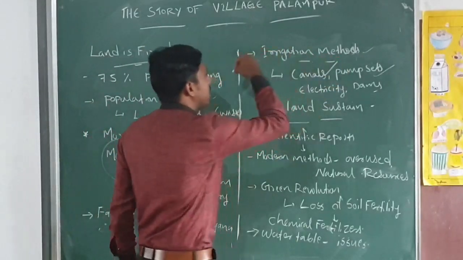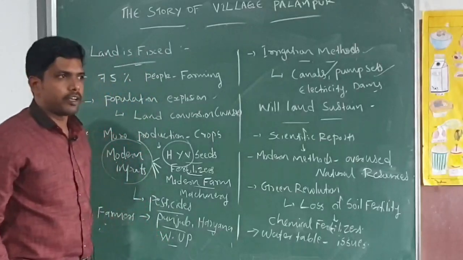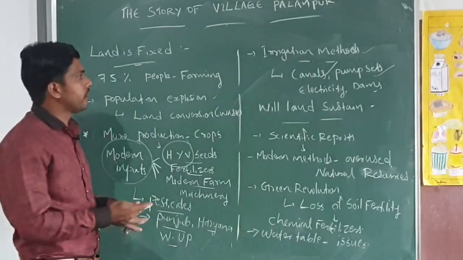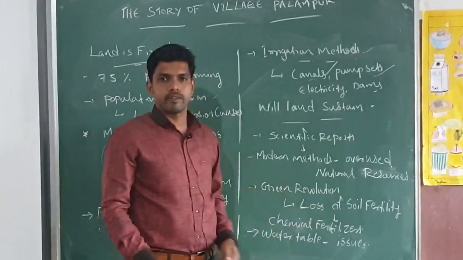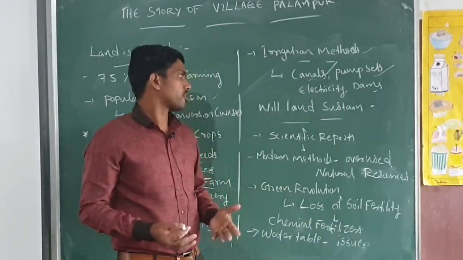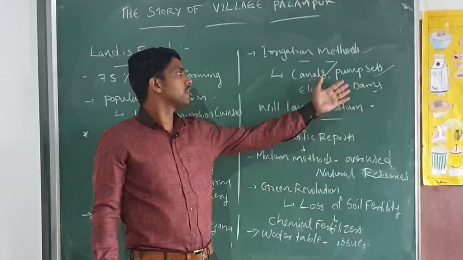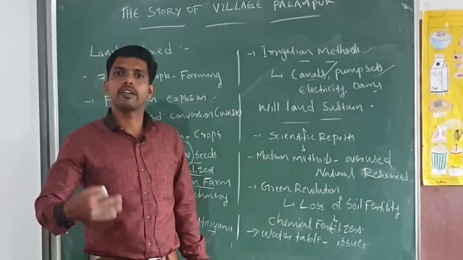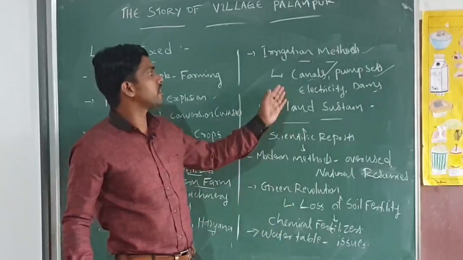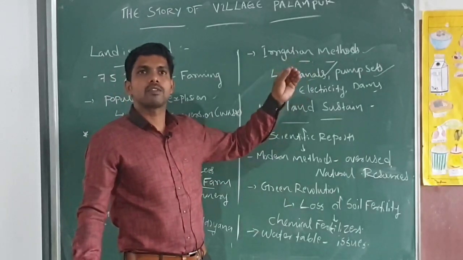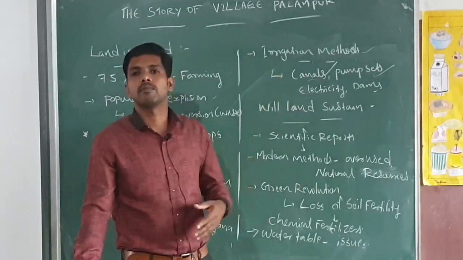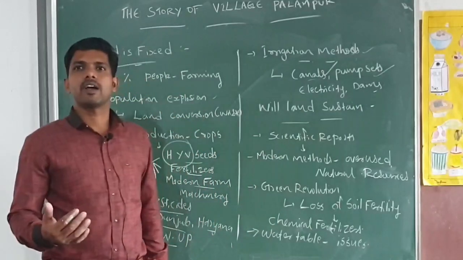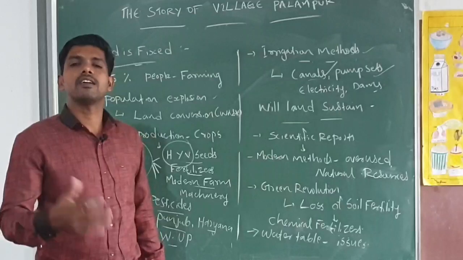Farmers are using different irrigation methods in their land. Those are part of the modern inputs and methods. Here, canals are used for cultivation and irrigation activity. Electrical pump sets are also used, and many dams have been constructed for irrigation. With the help of these irrigation methods, farmers get enough water for their plots, and even in the summer season and off season, they can cultivate their land.